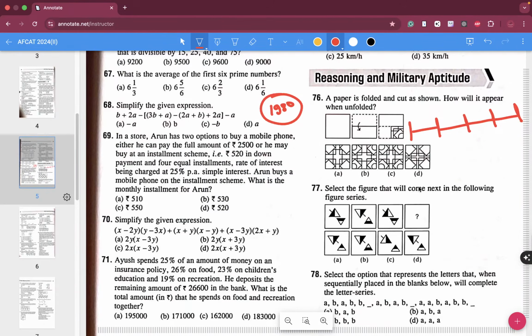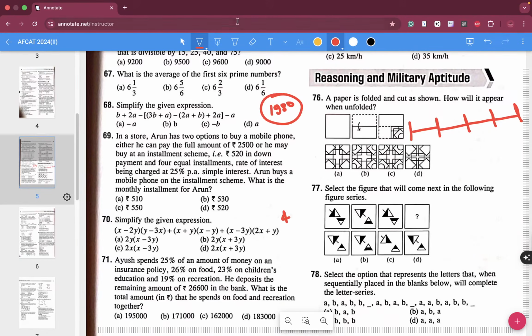So if 25% of it is how much? 25% of this particular value will be how much? 490?